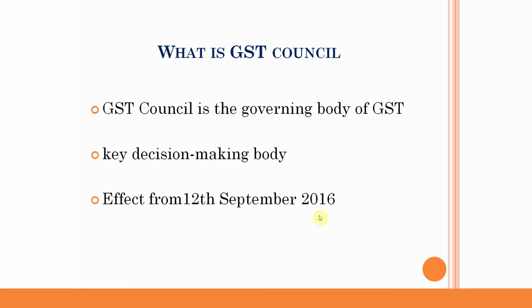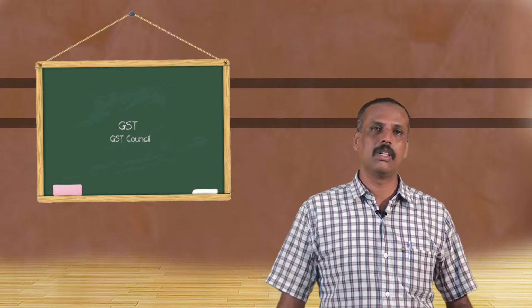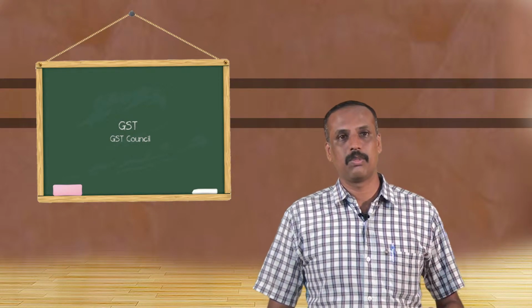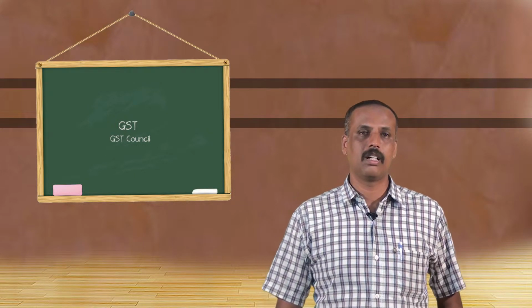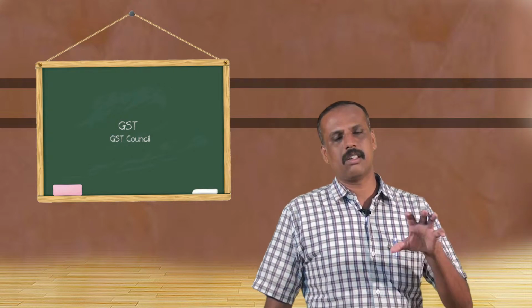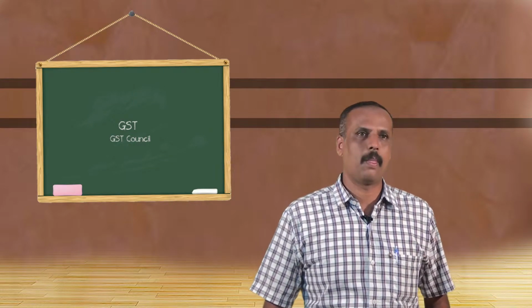The GST Council is the governing body of GST. It looks after all the decision making, and takes key decisions. So it is called a decision making body, and it came into effect from 12th September 2016. Before implementation of GST, many meetings were conducted under the name of the GST Council for the purpose of implementation of GST: when GST has to be implemented and how, in which manner GST has to be implemented. All these things were discussed in GST Council meetings.